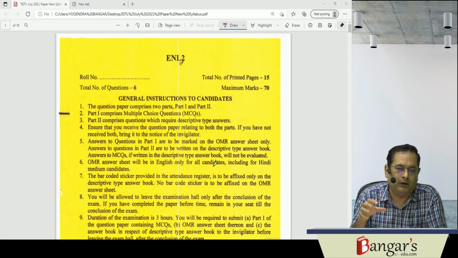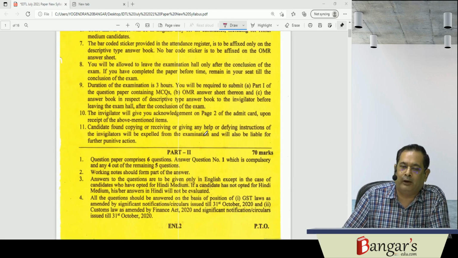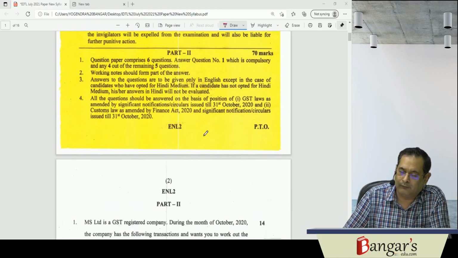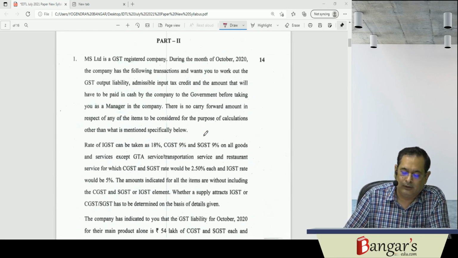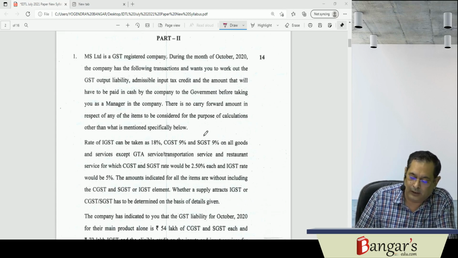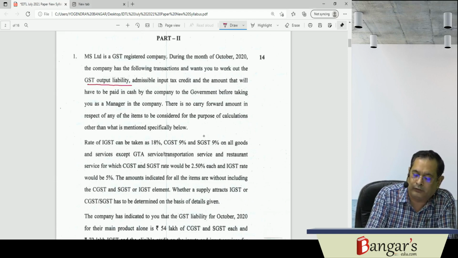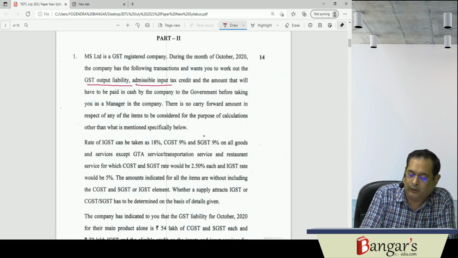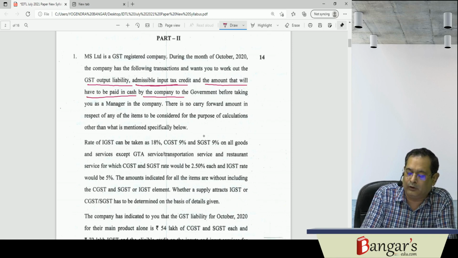Basically, we'll be reviewing the paper of the indirect tax laws, which was held today. The paper was an above average paper. Question number 1: as you are aware, a new question is always asked in the examination. This time also, they have asked a new question, and we are required to determine the output GST liability, the admissible input tax credit, and the amount that will have to be paid in cash by the company to the government.